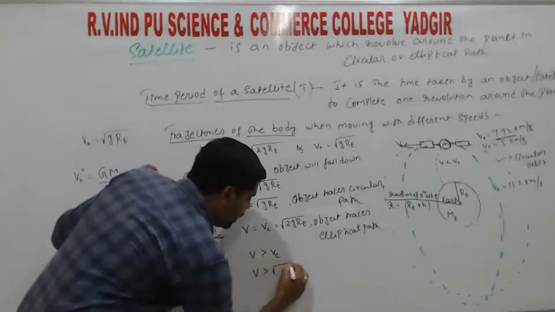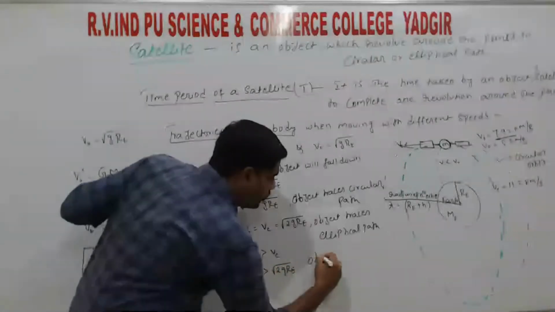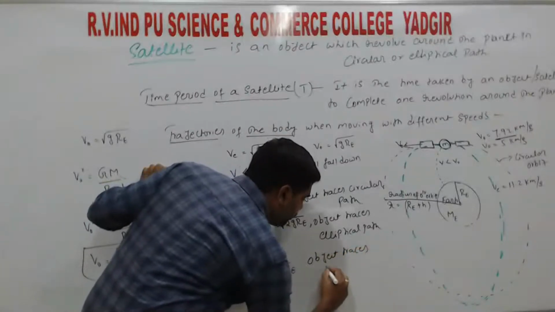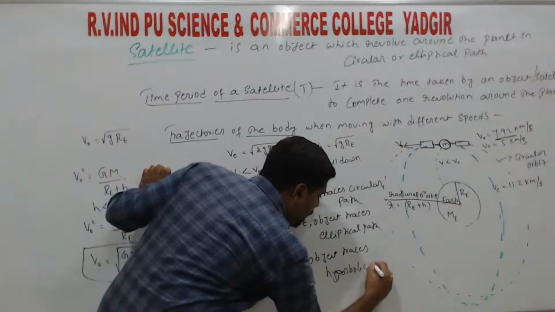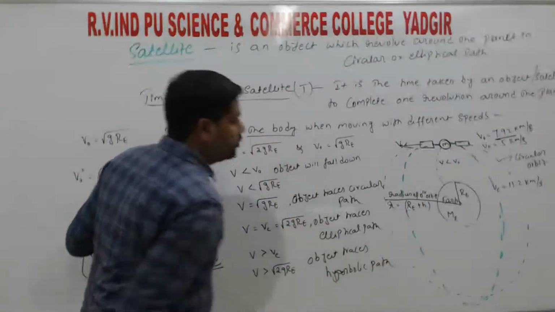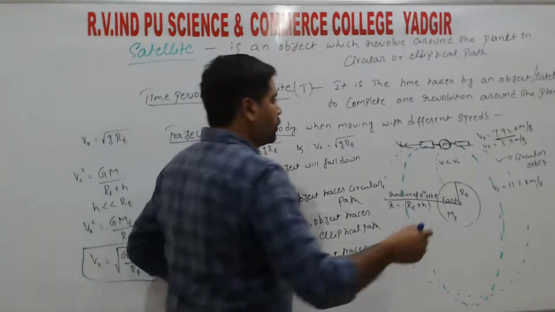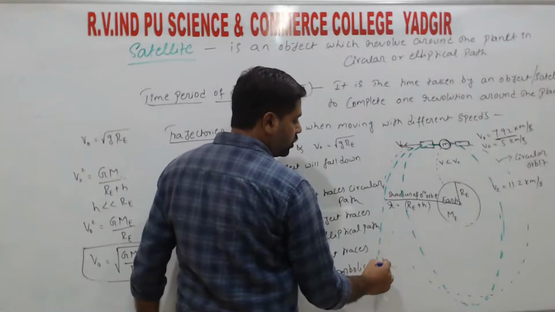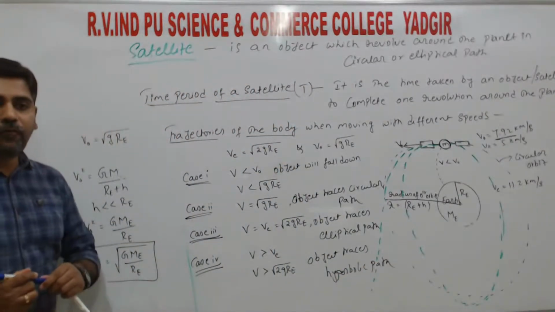So when v is greater than root 2gR_E, then the object traces a hyperbolic path, right? And if it goes with a slightly higher speed than that, the object will leave the earth's gravitational field, right?